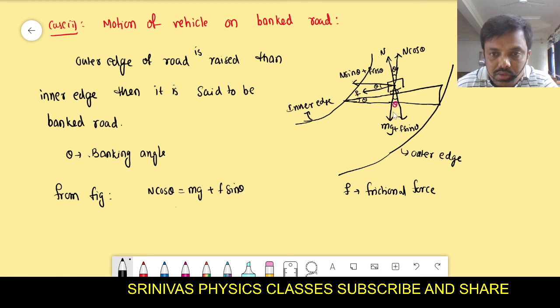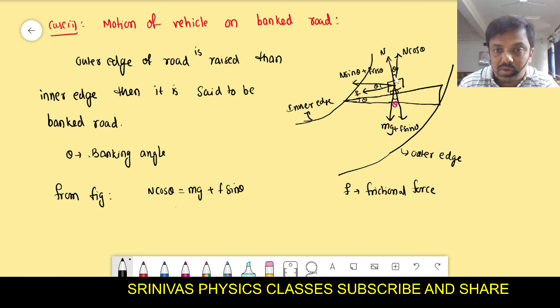What I am doing here, you should hear very carefully. The weight acts in the downward direction, and the normal reaction is always perpendicular to the inclined surface. I extended the mg upward, and from the mathematics this angle is also theta. N is resolved into components: this side N cos theta and this side N sin theta. Why N cos theta and not N sin theta?